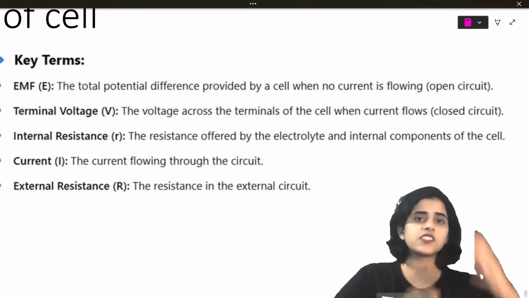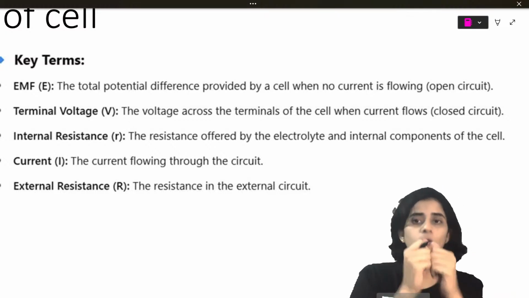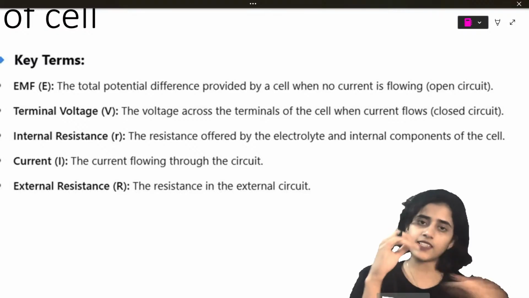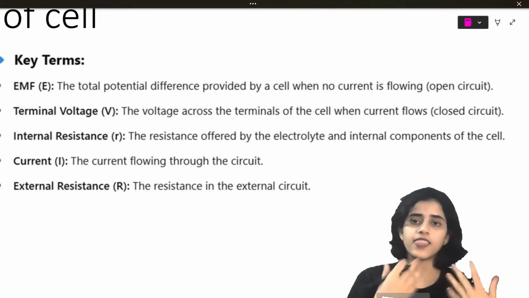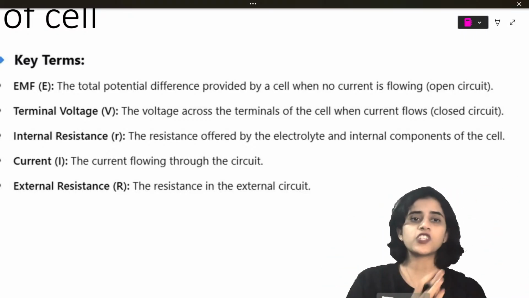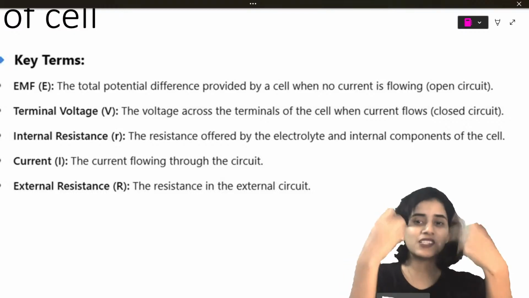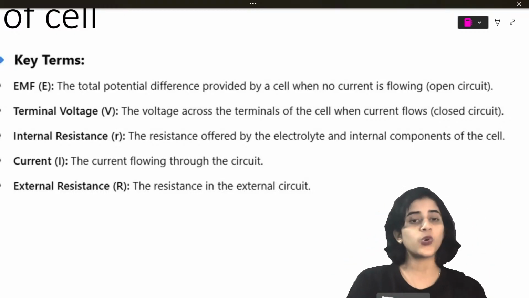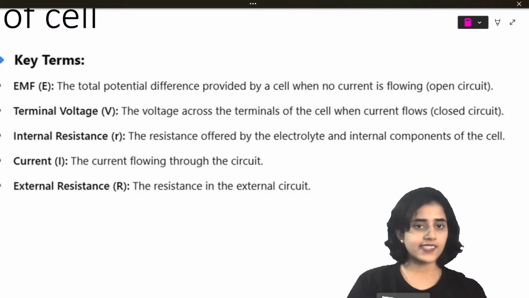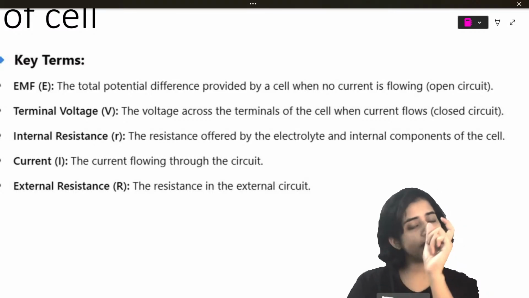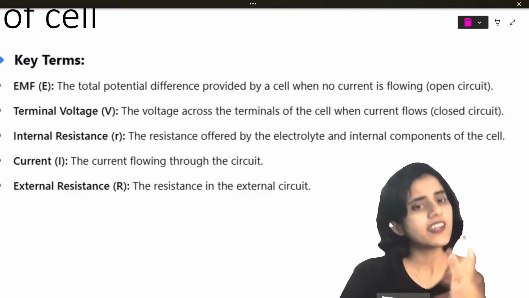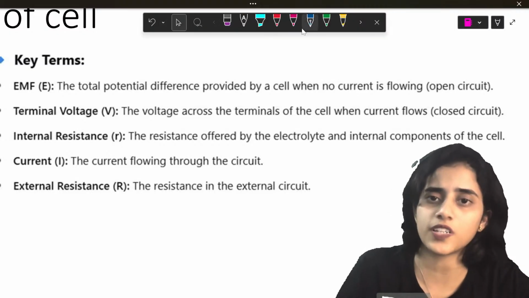What is EMF? It is the potential of a cell when there is no current flowing. So if this is a cell and I just connect a wire, nothing else, then the total potential of the cell is the EMF. Terminal voltage is the voltage across the terminals of the cell when current is flowing through it. And what is internal resistance? The resistance offered by the internal components of the cell. Current and resistance, you already know what they are.